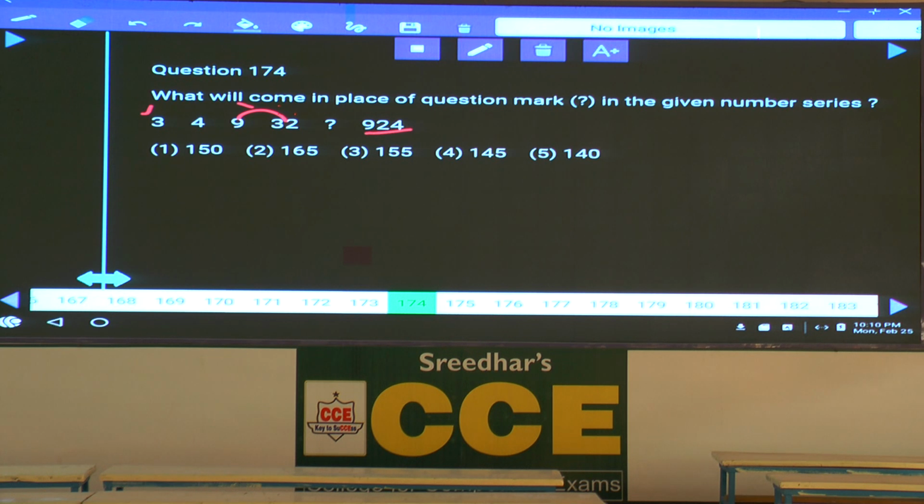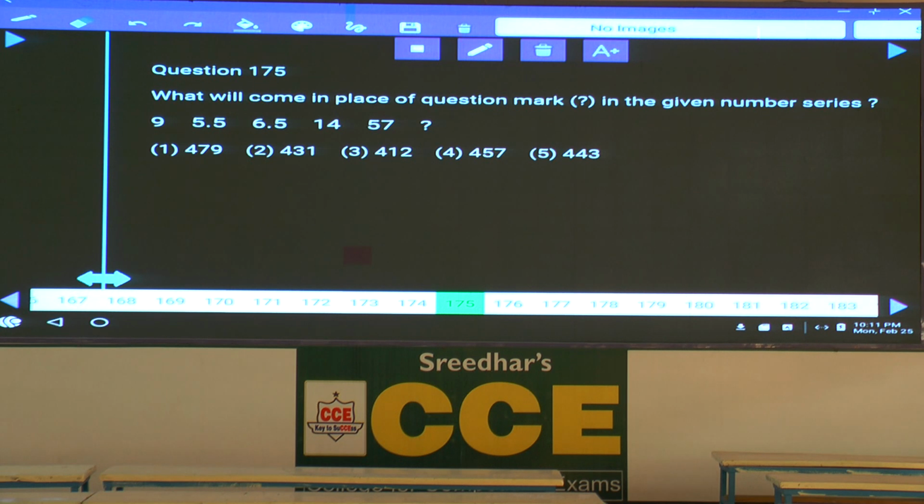9 into 4, 36, minus 4 is 32, and now this will be 4 into 3, 12, minus 3 is 9, 3 into 2, 6, minus 2 is 4. Into 2 minus 2, into 3 minus 3, into 4 minus 4. Next one into 5 minus 5. 32 into 5 is how much? 160 minus 5, 155, choice 3. That is 174.